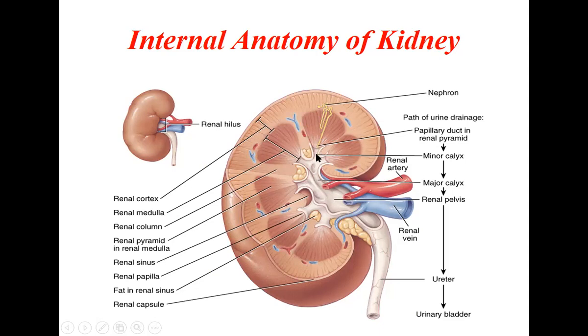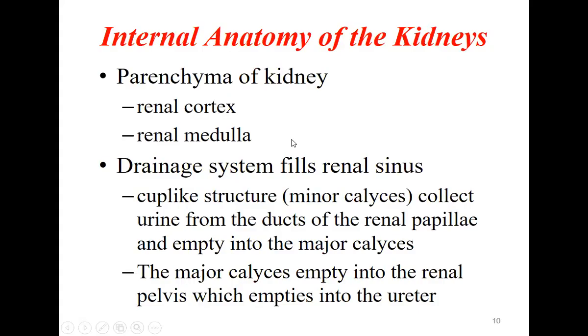So here the urine is formed in the nephron, and it is poured through the papillae into the minor calyx. So these many minor calyces open into the larger one, that is called a major calyx. Major means big, minor means small. The cup-like structure, minor calyx, collects the urine from the ducts of the renal papillae and empties into the major calyx.